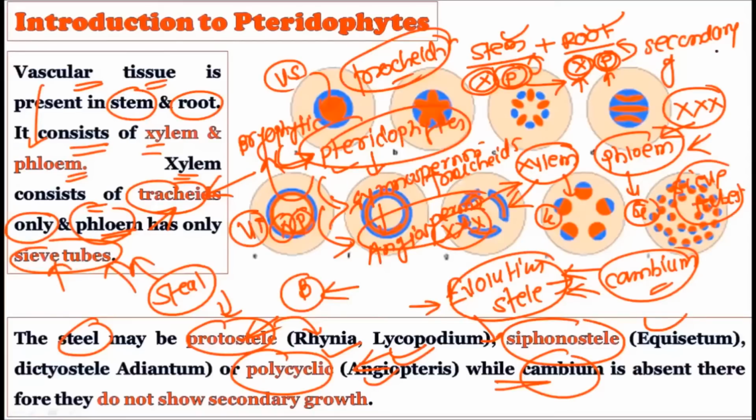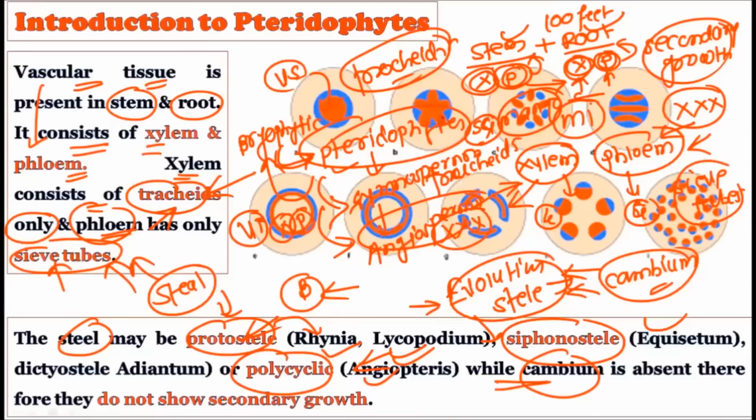This secondary growth can be easily found in the gymnosperms and the angiosperms. Whenever you see an angiospermic plant, for example, Mangifera indica, that is the mango plant, you will see the secondary growth in its stem. Its stem is so huge that it can tolerate the weight of a 100 feet plant as well, right? So why does this happen? Because there is a presence of secondary growth. Secondary growth occurs in these particular forms, and that is why they can hold such a large amount of weight on the stem.